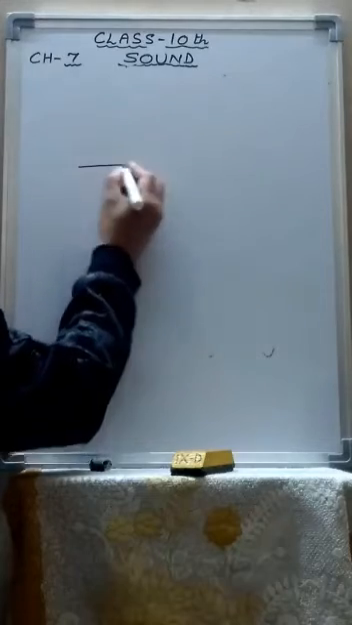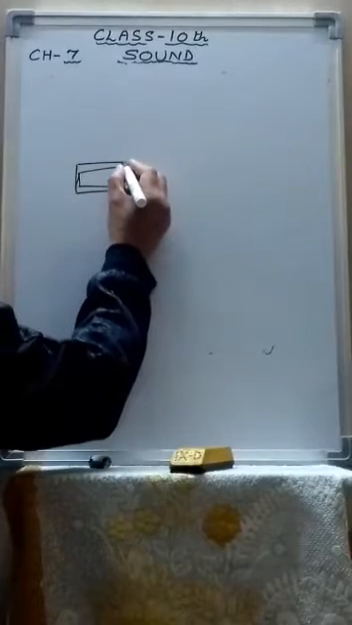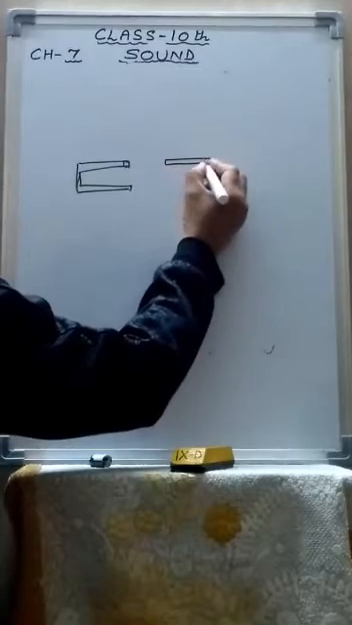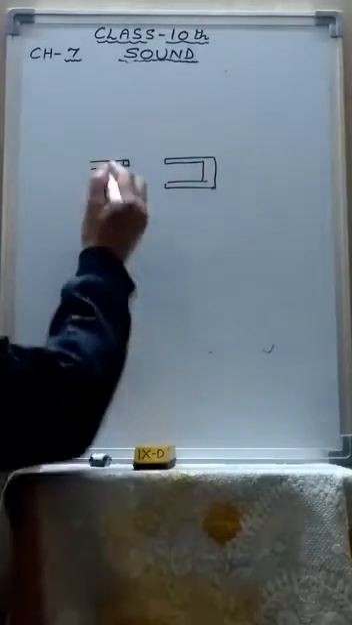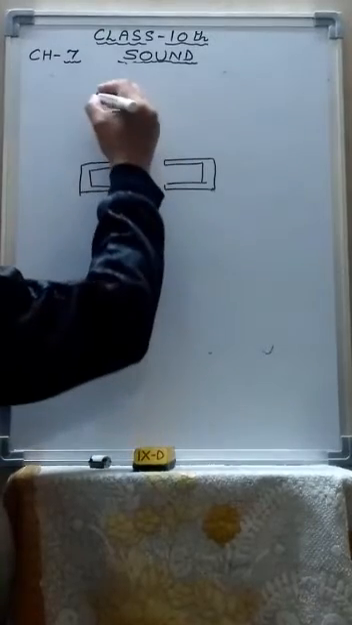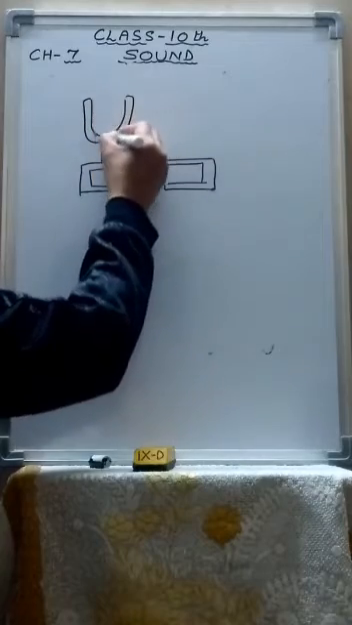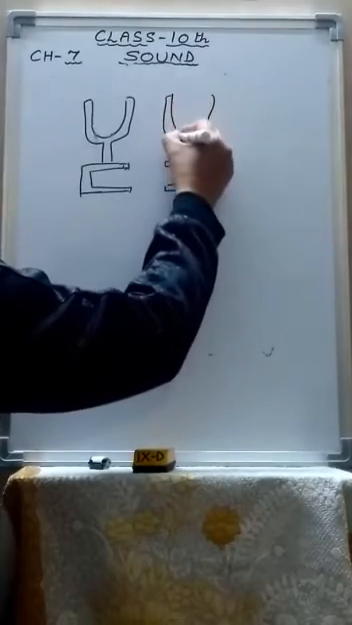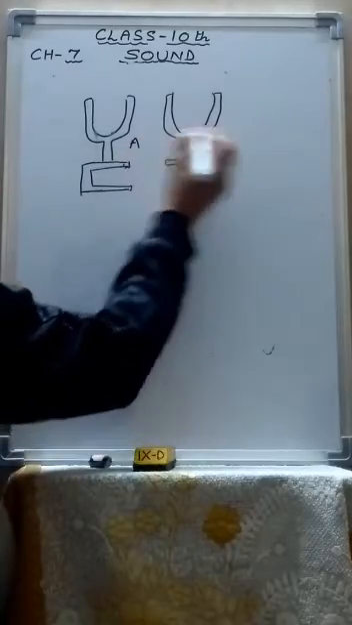Suppose there are two sound boxes facing each other, and tuning forks are mounted above these sound boxes. They are exactly the same. This is one tuning fork mounted, and this is another tuning fork, and they are exactly the same, A and B.